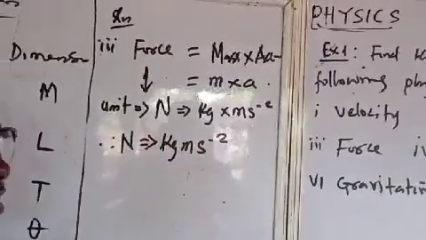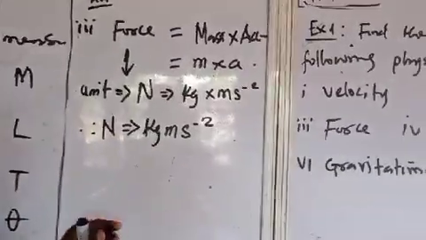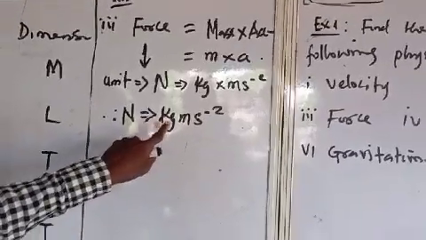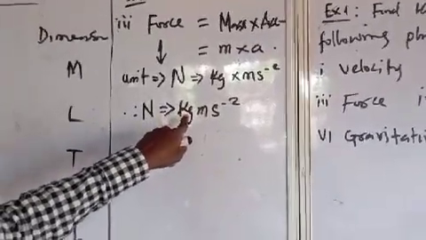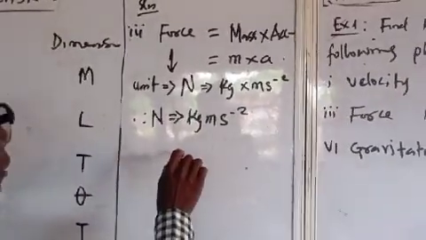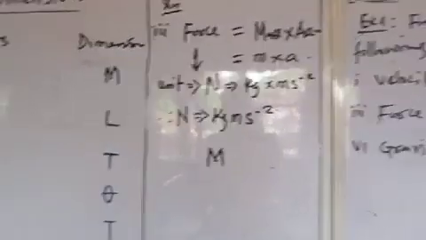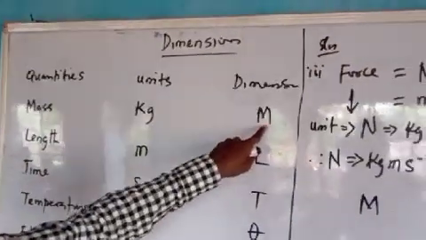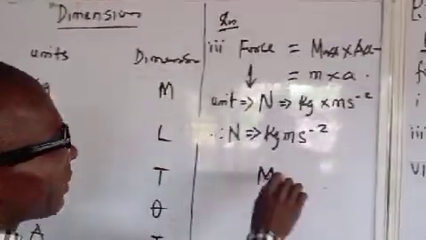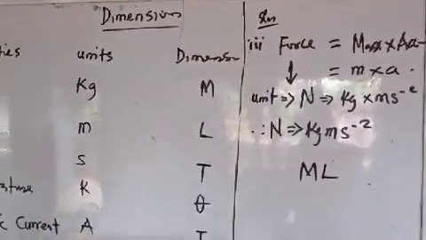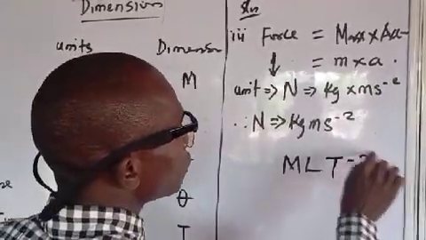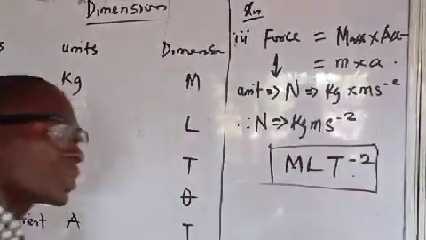Now, how do we find the dimension? We have just expressed Newton in terms of the fundamental SI units. What is the dimensional statement of kilogram? According to the table, kilogram is M. Meter, length, we take as L. Second, T, we take as T raised to power minus 2. This becomes the dimension of force.